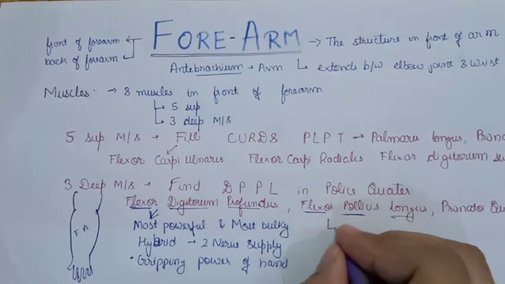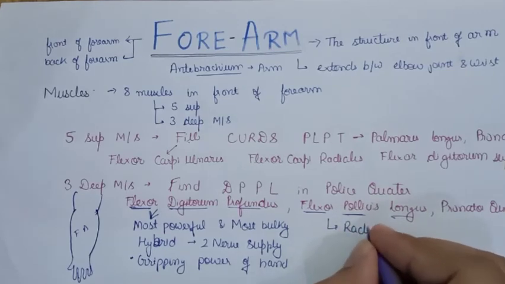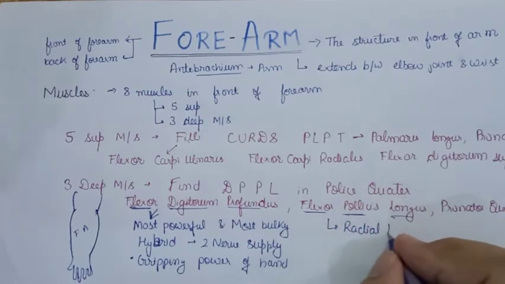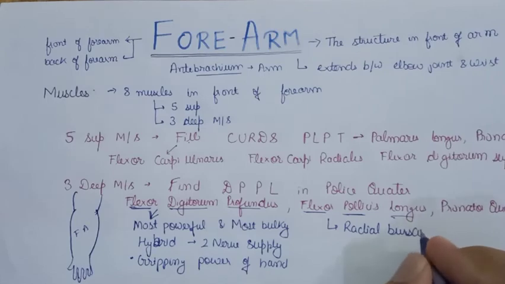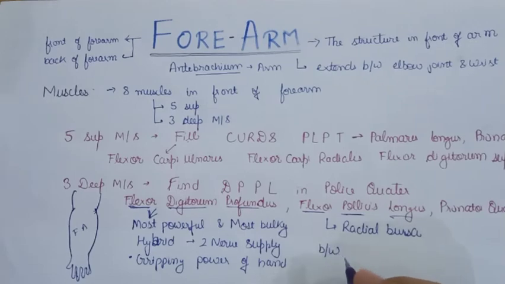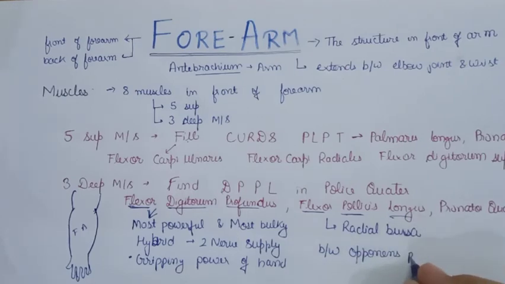Flexor pollicis longus lies in the radial bursa. So it lies under the radial bursa, and its tendons pass deep to the flexor retinaculum between two muscles, that is the opponens pollicis and the adductor pollicis.